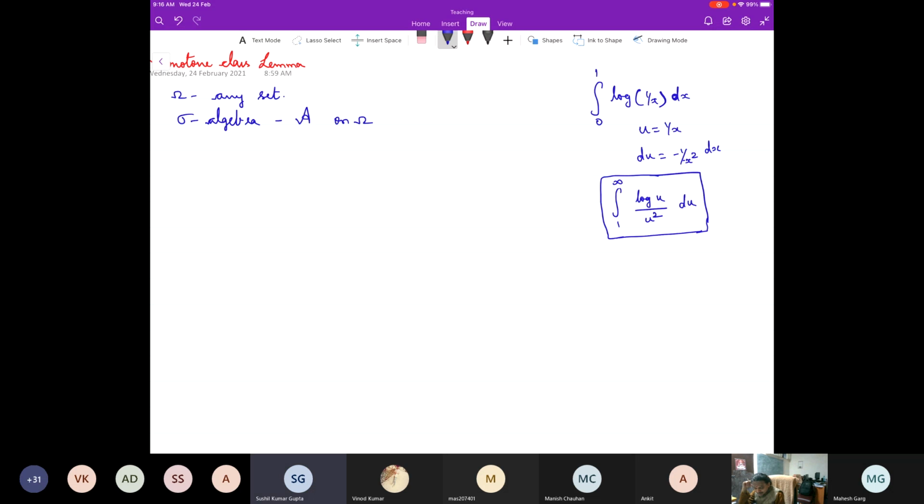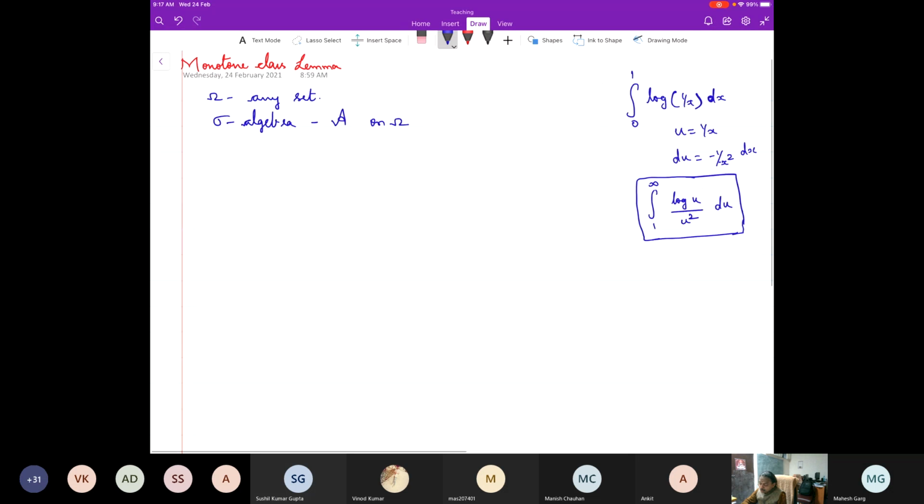But some problem is here. How can we decide we integrate this expression? First of all, we have to show it is Riemann integrable. Then we can integrate. So one thing is that whatever I've put in the box is not a usual integral. This is an improper integral. Yes.